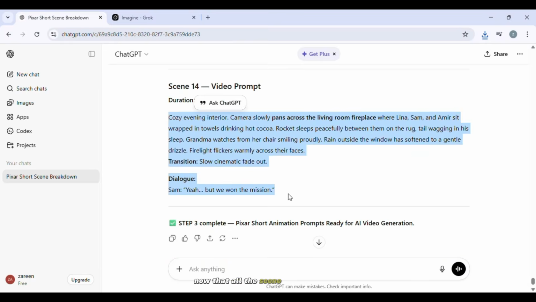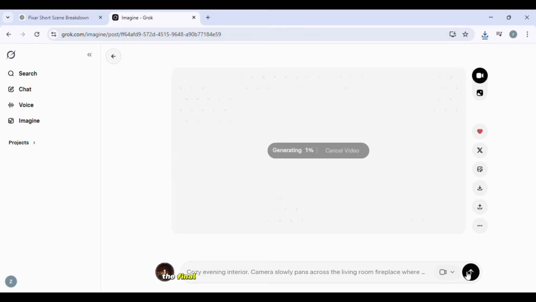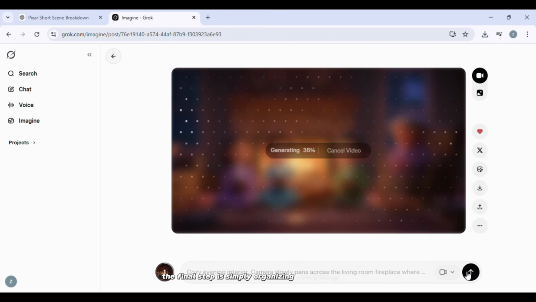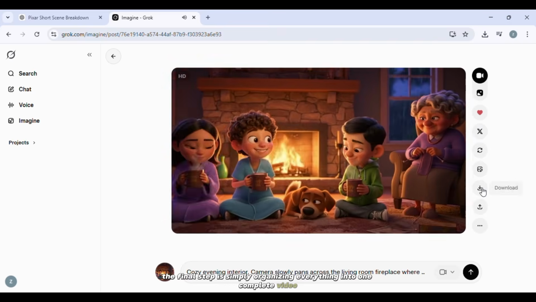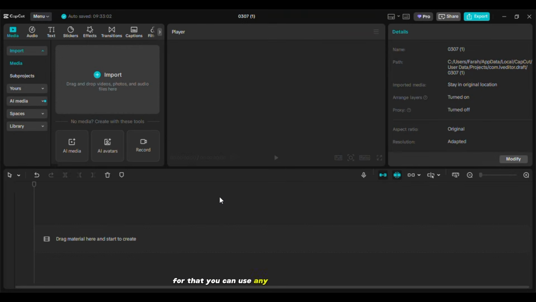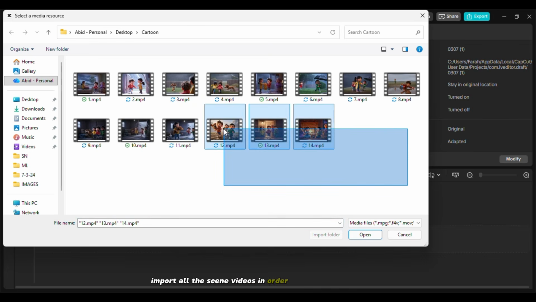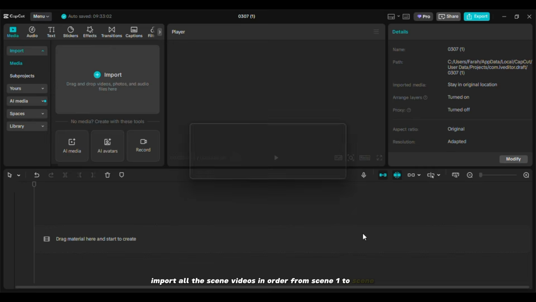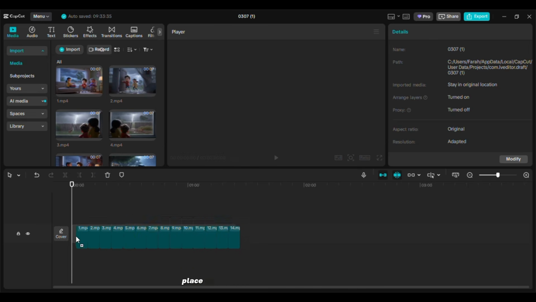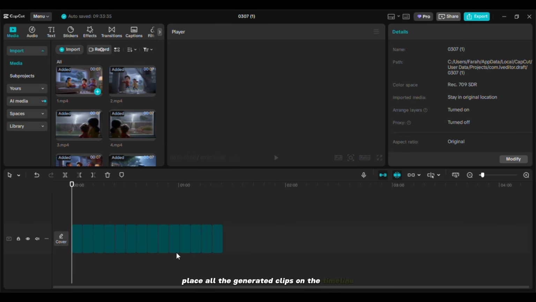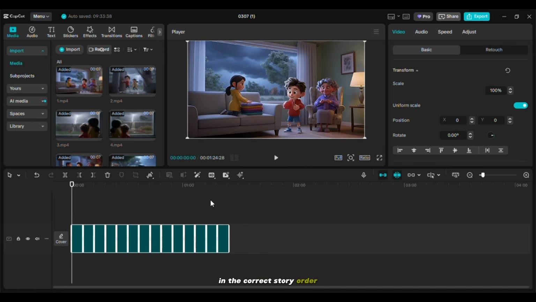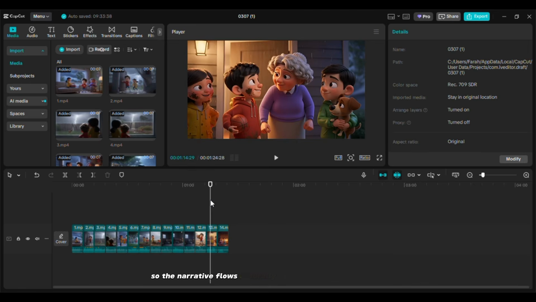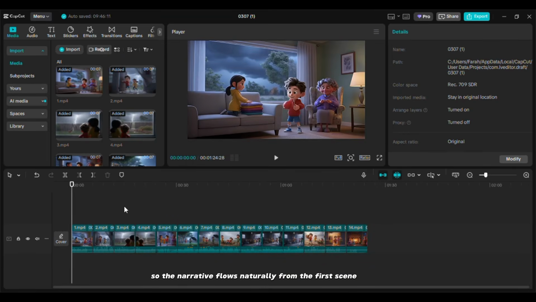Now that all the scene clips are ready, the final step is simply organizing everything into one complete video. For that, you can use any video editor like CapCut, Premiere Pro, or even free mobile editing apps. Import all the scene videos in order from scene 1 to scene 14. Place all the generated clips on the timeline in the correct story order, so the narrative flows naturally from the first scene to the last.